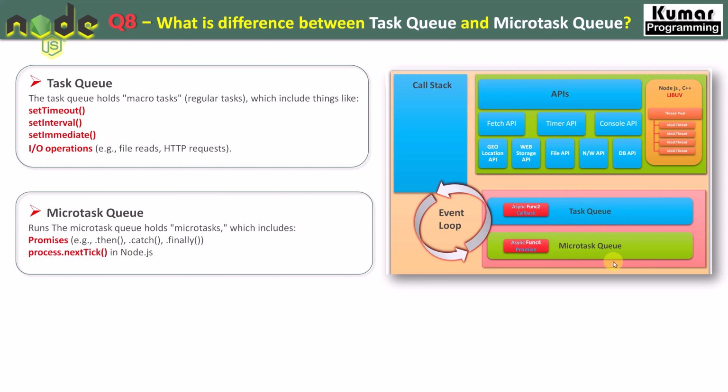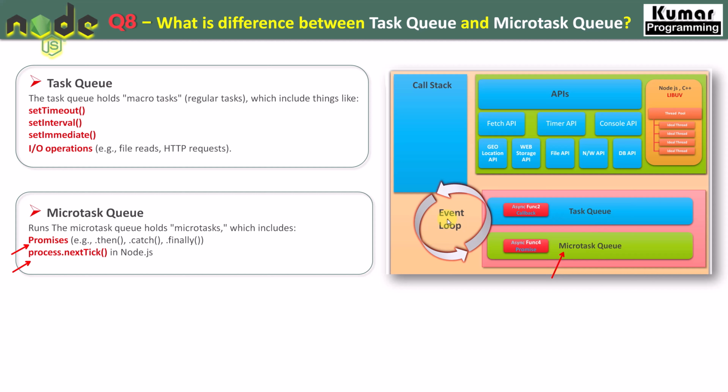Then what is the microtask queue? The microtask queue holds microtasks. And what are all the microtasks? All the promises and process.nextTick are known as microtasks. And those events are getting registered inside our microtask queue. And this microtask queue always has priority over the macrotask queue, right?